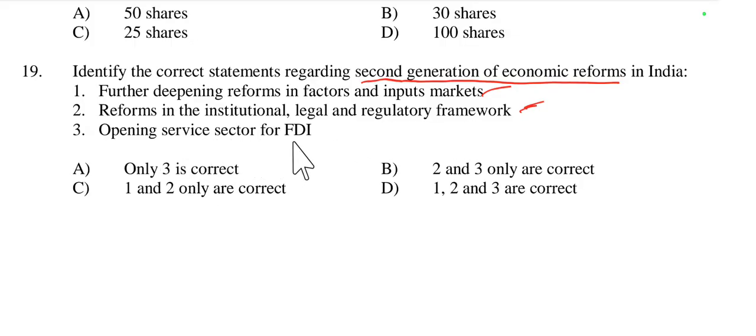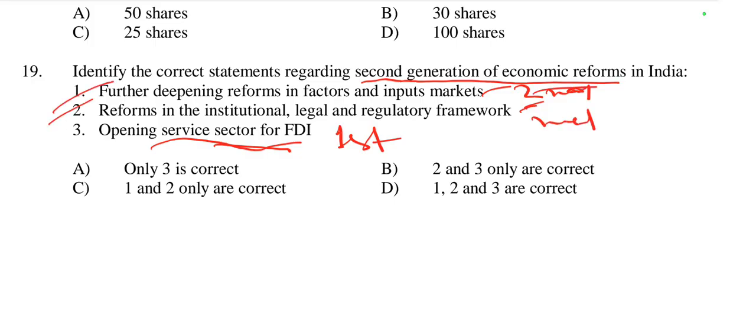Then opening service sector for FDI. No, this was earlier, in the first generation economic reform. So options 1 and 2 are related with second generation economic reform. So option C is right here.